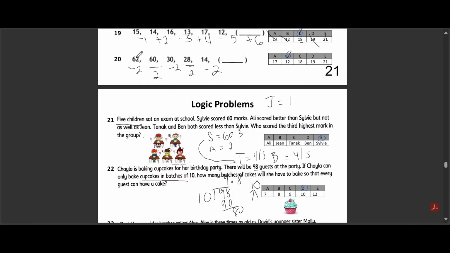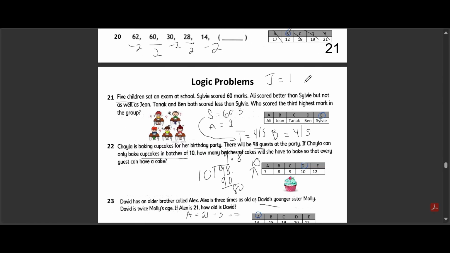Here's why. The pattern alternates between subtracting 2 and dividing by 2. So 62 minus 2 is 60. 60 divided by 2 is 30. 30 minus 2 is 28. 28 divided by 2 is 14. To continue the pattern, we need to subtract 2 from 14, which gives us 12. The other options are incorrect because none of them match the alternating subtract and divide pattern.